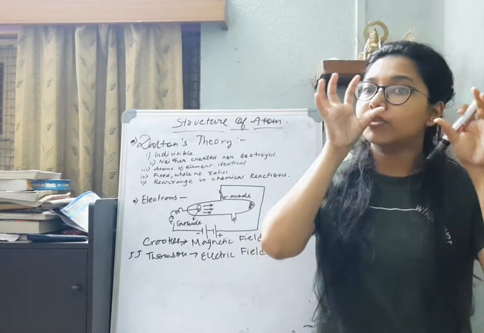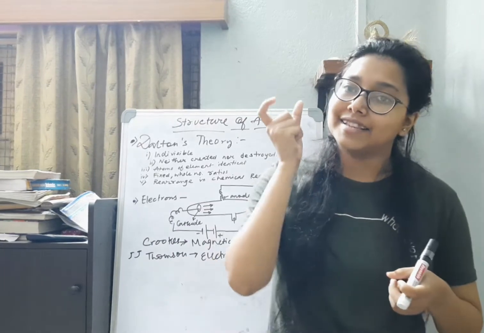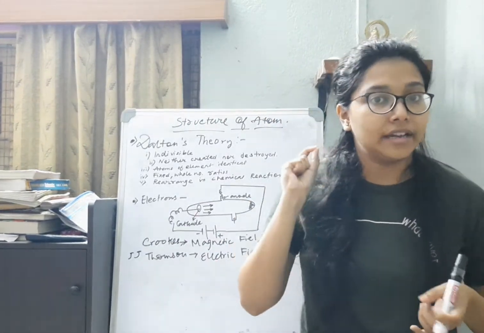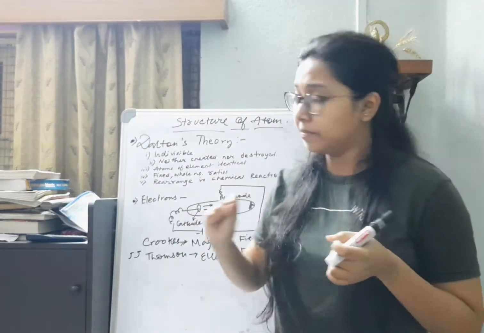That means atoms always have a fixed ratio. So if I am forming NaCl, NaCl has the fixed ratio where Na and Cl are in the ratio 1:1. So that is a very fixed ratio that will never vary.